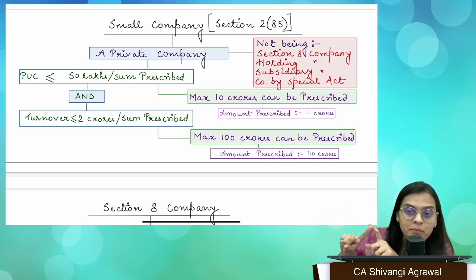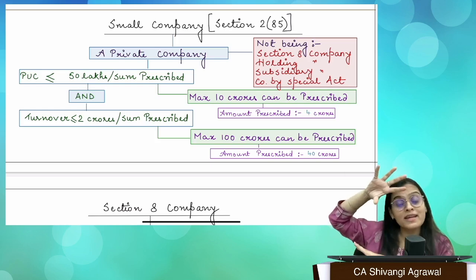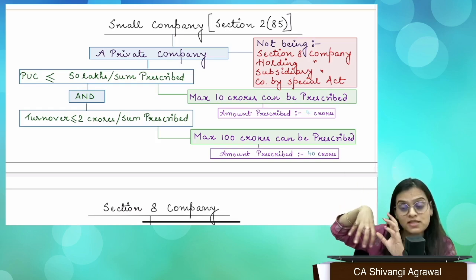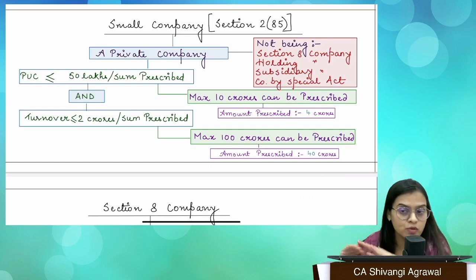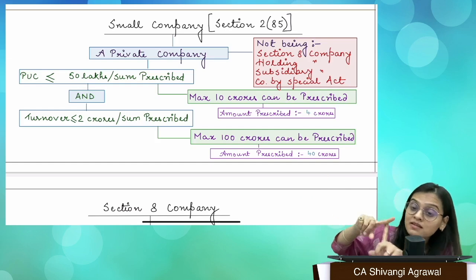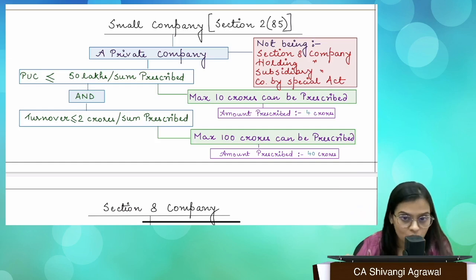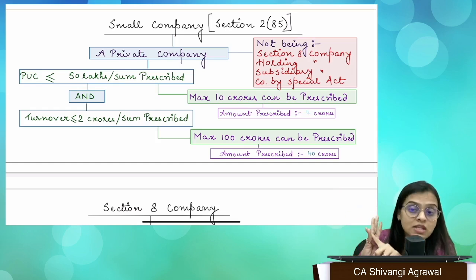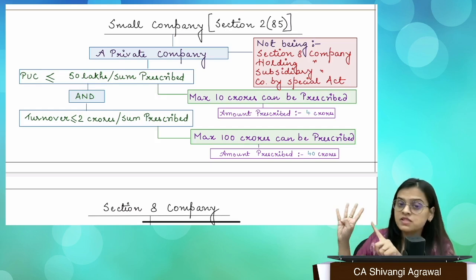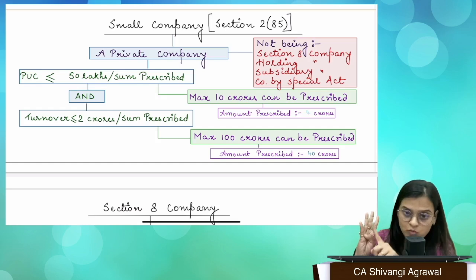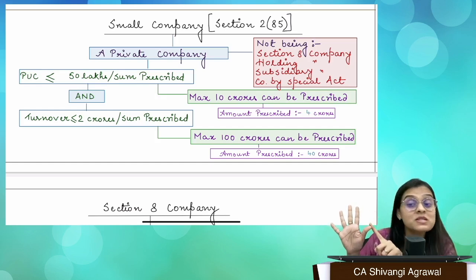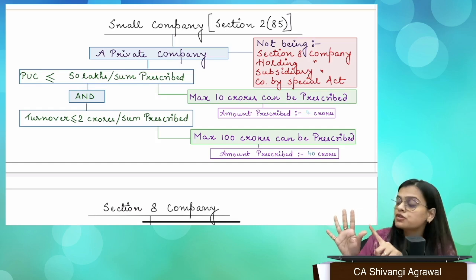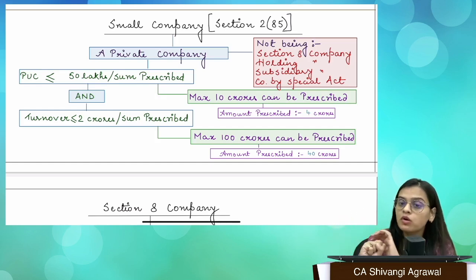So first thing, if you're a public company, you cannot be a small company. If you're a holding company, that means you are investing in securities of some other body corporate. No, you're not a small company. If you're a subsidiary, that means somebody is investing in you. You're not a small company. So if you're a public company, you're not a small company. If you're a holding company, you're not a small company. If you're a subsidiary company, you're not a small company. A Section 8 company already is entitled to a lot of exemption benefits in different ways. It will not be conferred the status of being a small company. And if you're a company which is governed by a special act like the Insurance Act, right? So you're not a small company. So these 5 types of companies will not be treated as small companies.